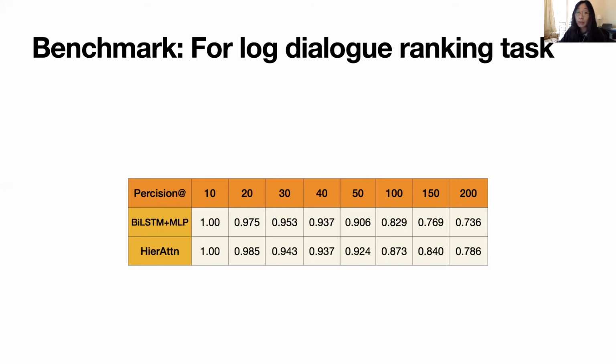However, the accuracy drops when K is over 100. It shows the challenges of this log dialogue ranking task.